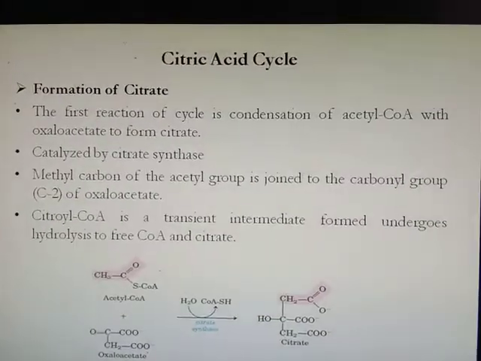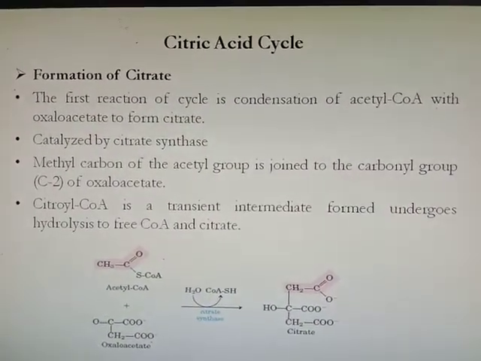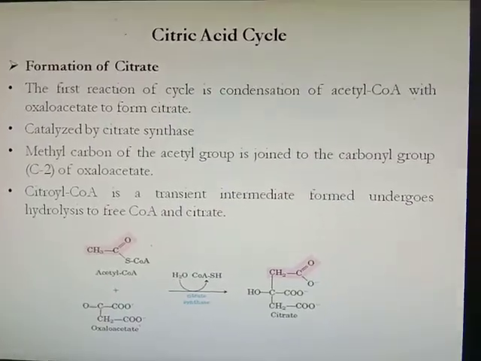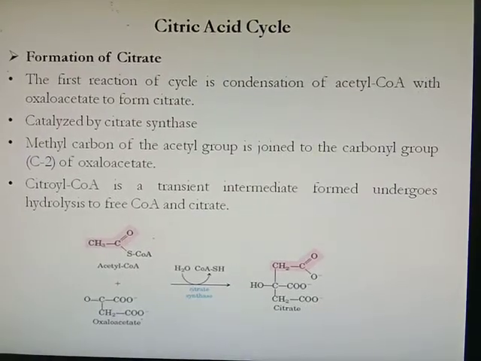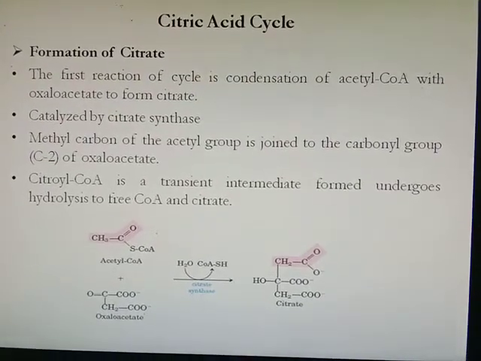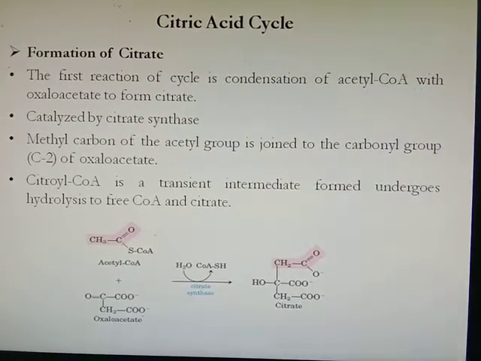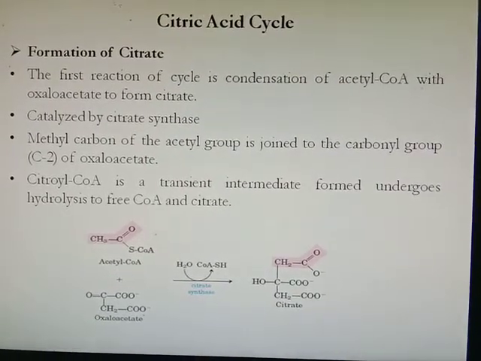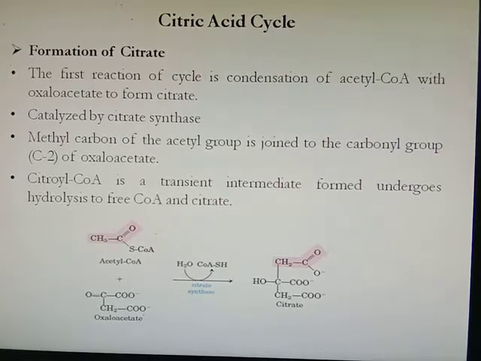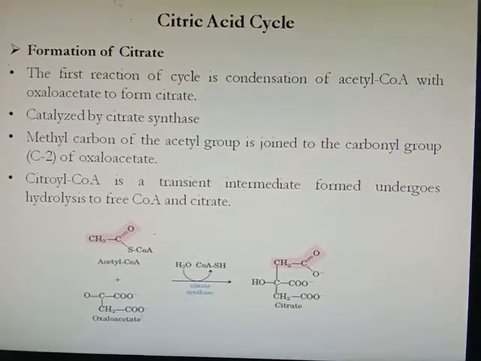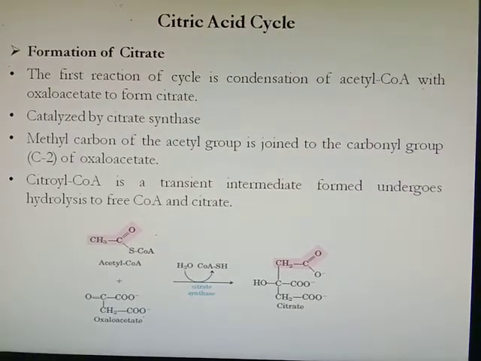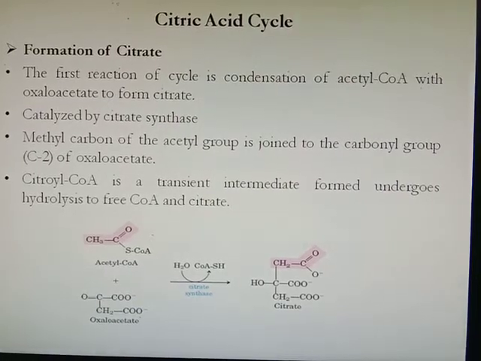Now we will see the citric acid cycle. The first step in the citric acid cycle is formation of citrate. The first reaction is a condensation reaction in which acetyl coenzyme A, which is formed by the pyruvate dehydrogenase complex, is condensed with oxaloacetate to form citrate, and this reaction is catalyzed by citrate synthase.